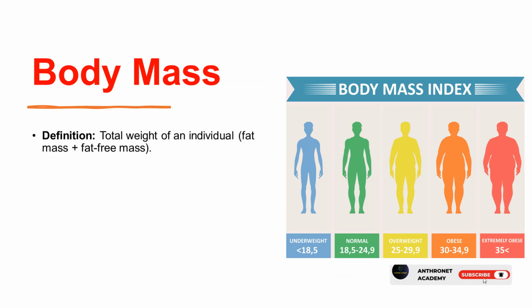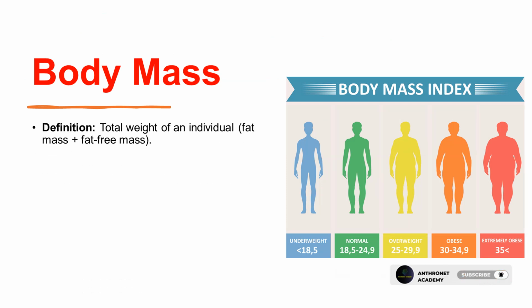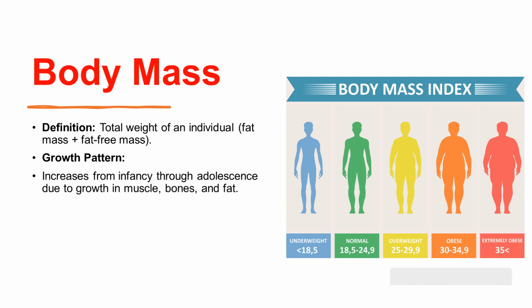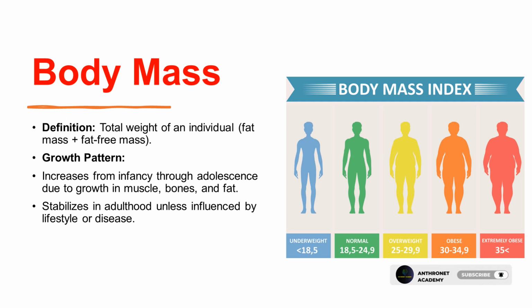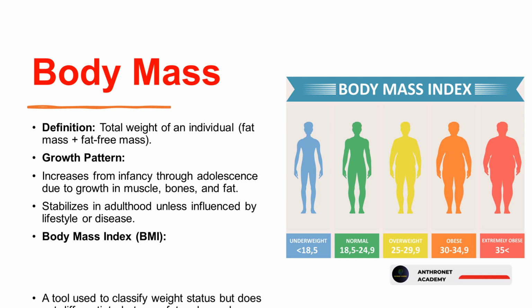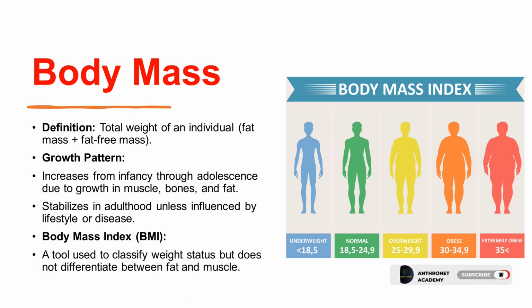2. Body mass. Definition: total weight of an individual, fat mass plus fat-free mass. Growth pattern: increases from infancy through adolescence due to growth in muscle, bones, and fat. Stabilizes in adulthood unless influenced by lifestyle or disease. Body mass index, BMI, is a tool used to classify weight status, but does not differentiate between fat and muscle. BMI equals weight in kg divided by height squared in m².